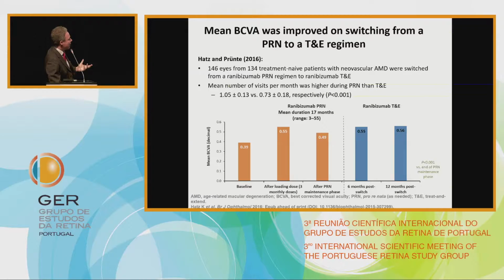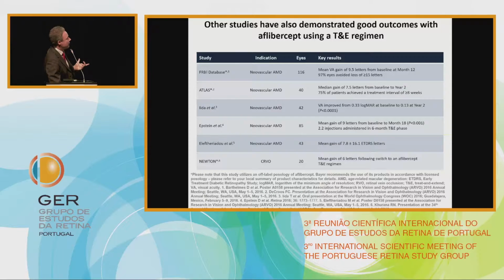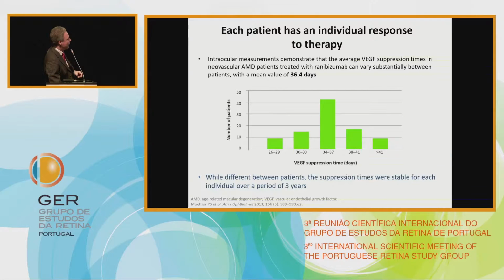This is another example that I show you. You see that after the loading phase, when you apply PRN treatment, you lose the gain of visual acuity, but if you start with treat and extend, you obtain a new gain of visual acuity like before. And you obtain the same data with aflibercept. So after the first year, we switch to treat and extend treatment, and we maintain the same gain of visual acuity. So what does it mean? It means that treat and extend could be a good compromise for the treatment of our patient.